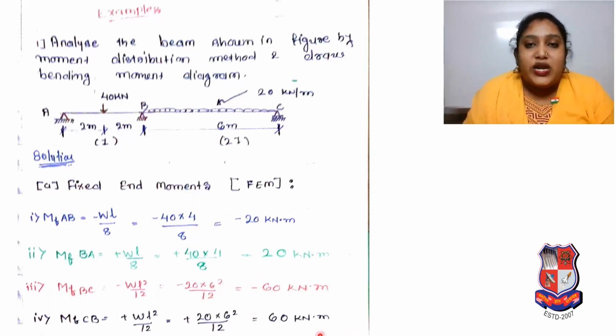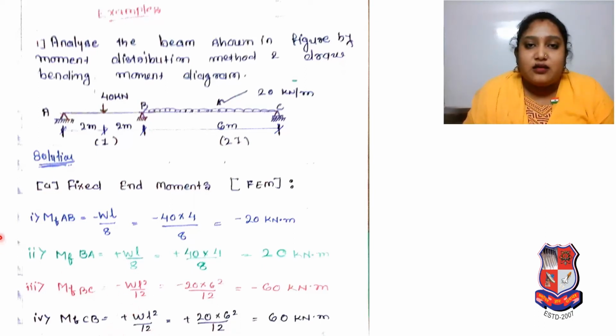You can calculate it on your calculator during this lecture. Whenever you are watching this lecture, you can use a calculator to check the value. Now fixed end moment at CB. At BC it was negative, so now at CB it is positive.